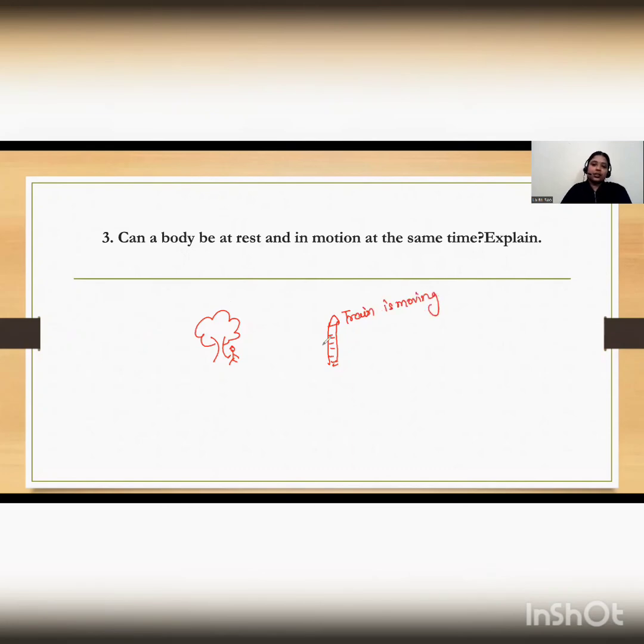So for passenger A who is inside the train, this man and tree both are changing their position, so they both are in motion. But for this man, the tree is at rest, and for the tree, the man is at rest. So therefore, this same tree is at rest with respect to person B, and the same tree is in motion with respect to person A. So yes, you can give this example and you can elaborate it, right?